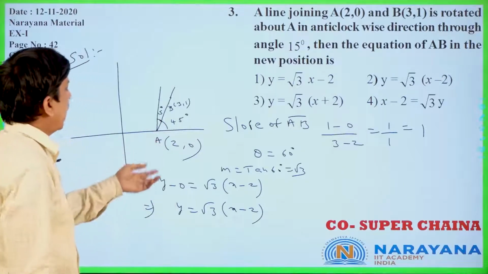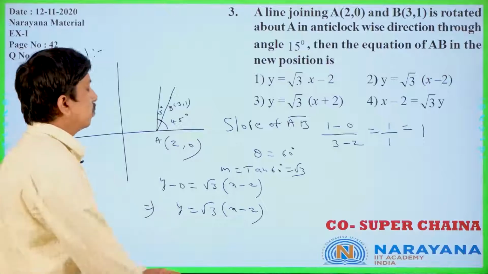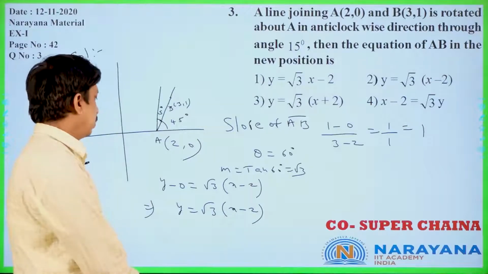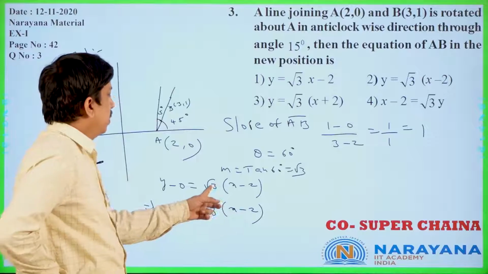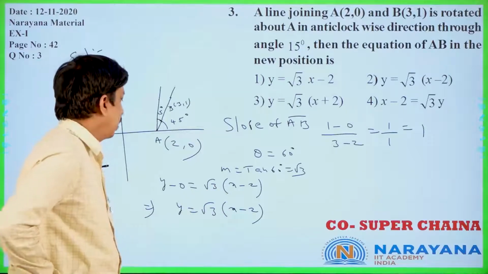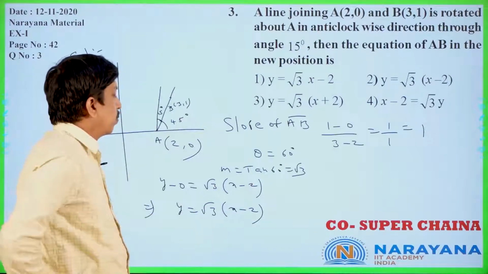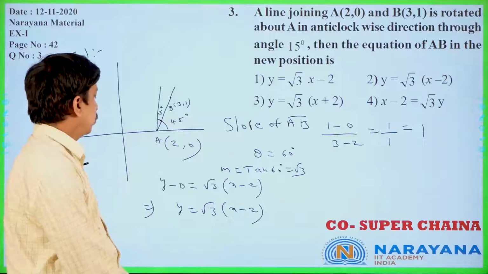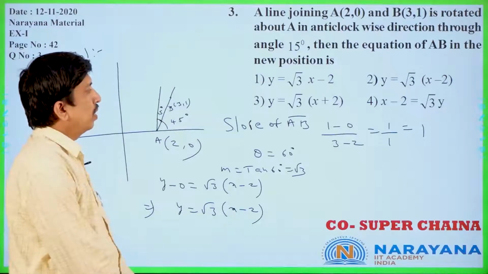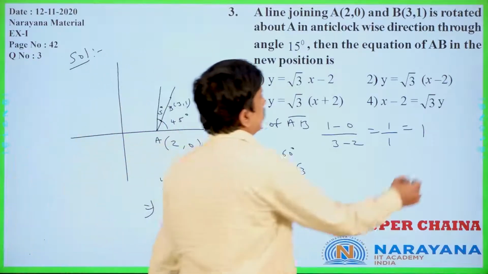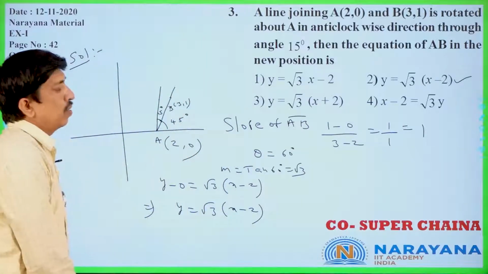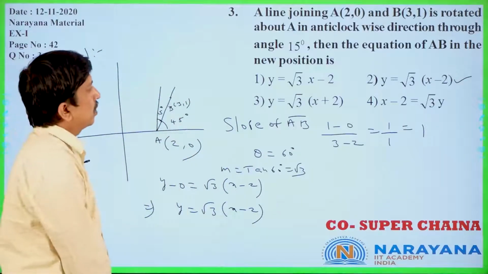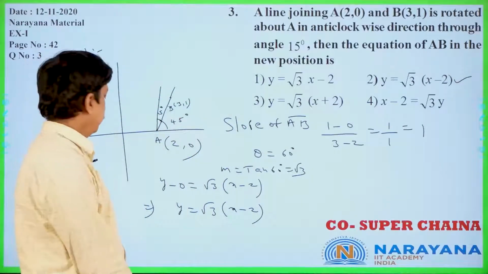Now the equation having that inclination and passing through the point A(2, 0) is y minus y1 equals m into x minus x1. Y minus 0 equals root 3 into x minus 2, so y is equal to root 3 into x minus 2. This option is correct. Y equals root 3 into x minus 2 is the right answer. Is it clear or not?